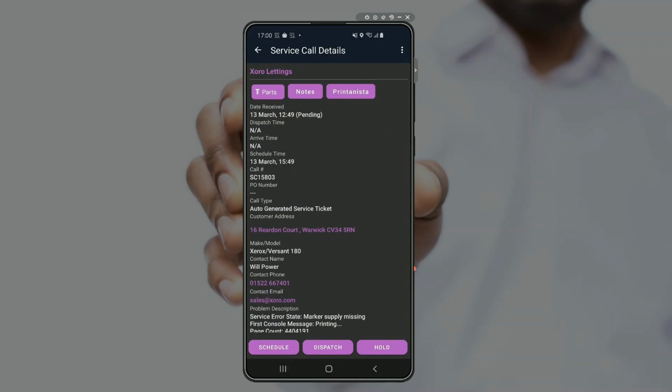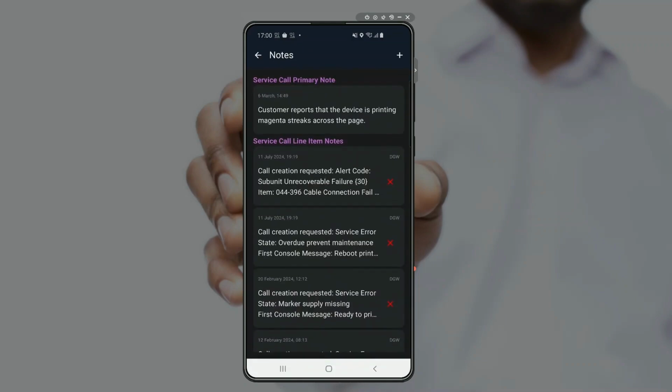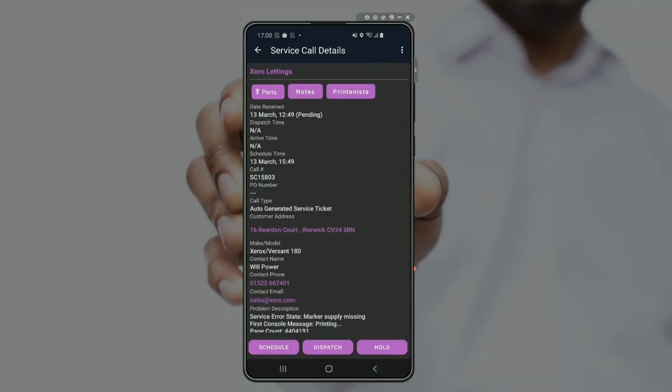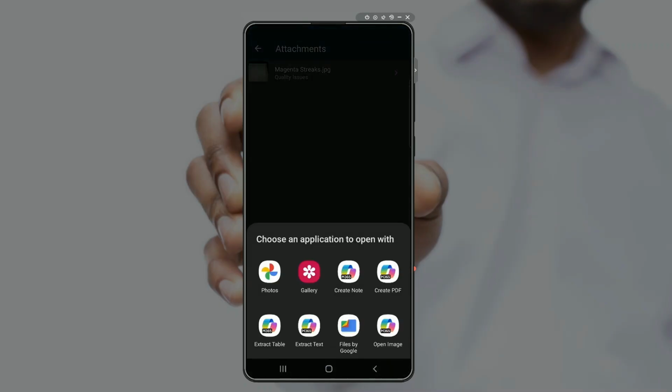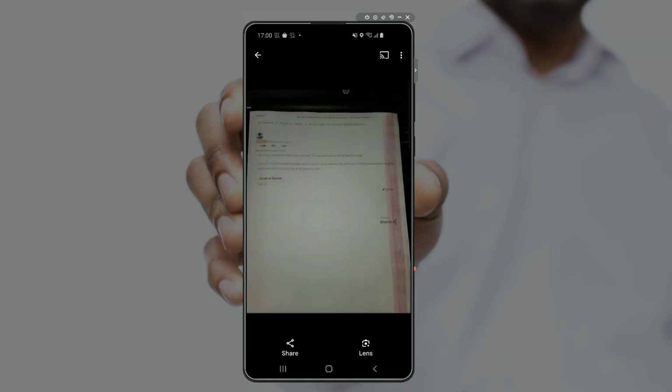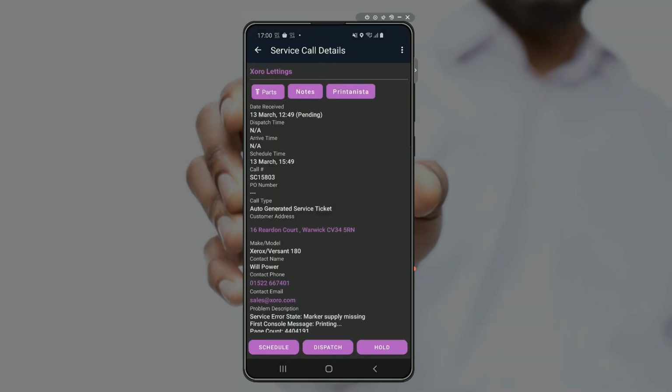So from here, there's tons of useful information that is going to give us context around the call, including notes provided by the customer telling us that the customer has magenta streaks running across the page. And they also sent in a photo, which our dispatcher kindly loaded to the service call inside of eAutomate, which we can pull down. And now we have visual context too, so I can see proof of the problem that resides. So that's all great information, of course.